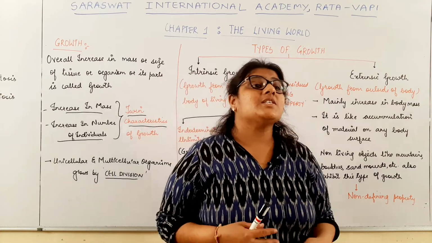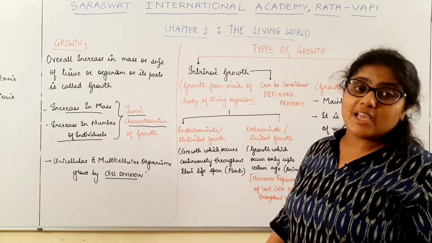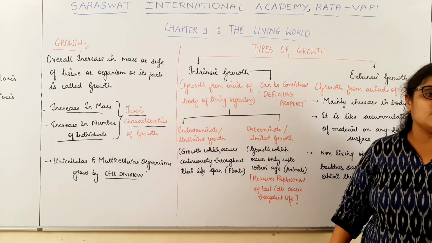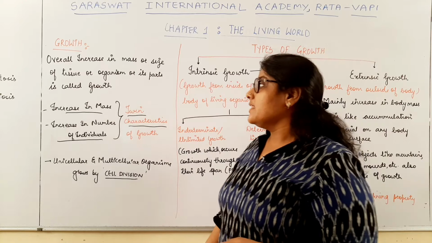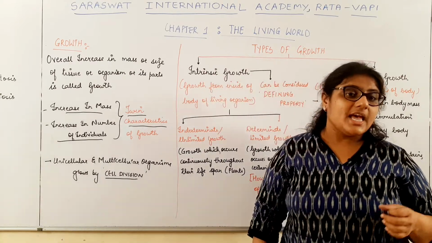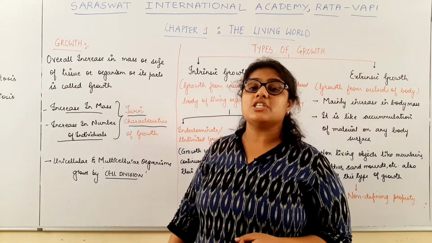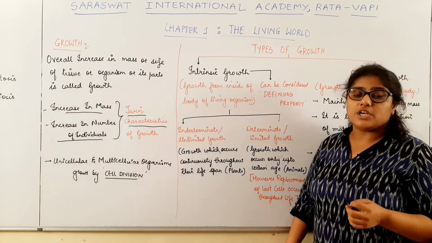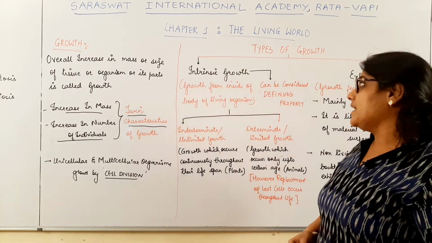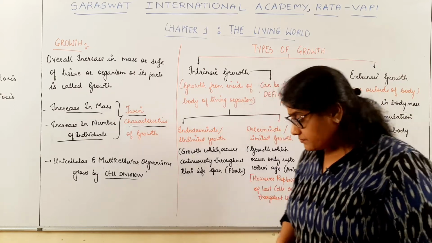The process of cell division taking place in the normal cells of the body, or you can say somatic cells of the body, is called mitosis, and the process of cell division which occurs at the time of formation of the gametes is called meiosis.